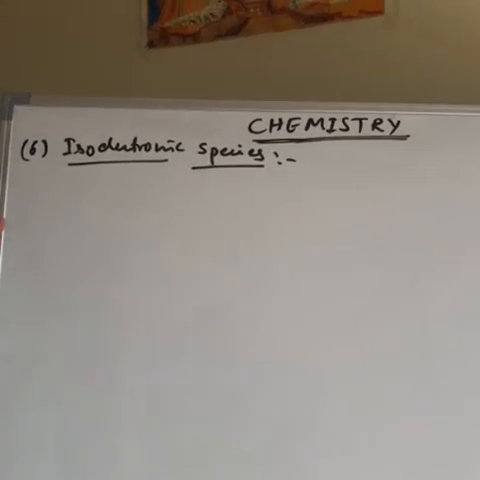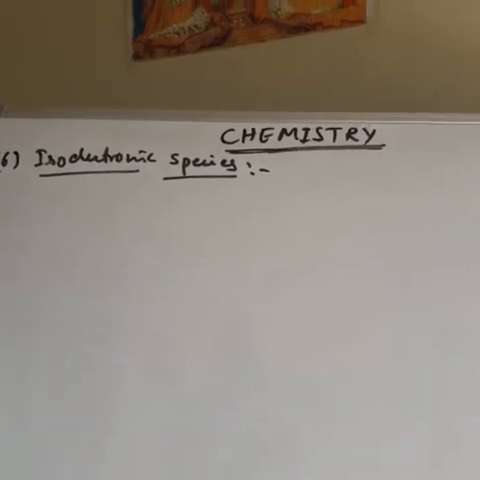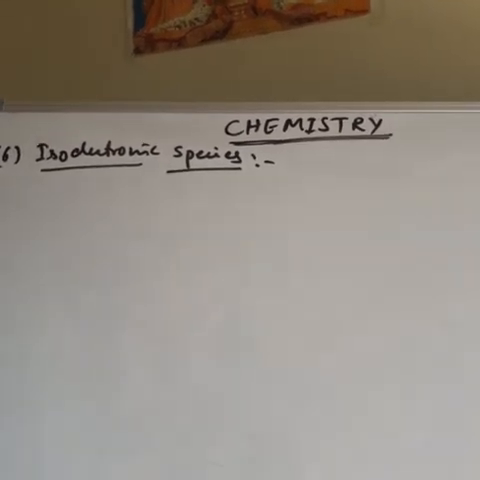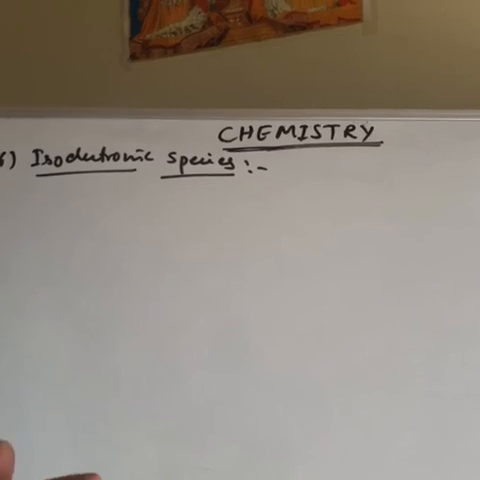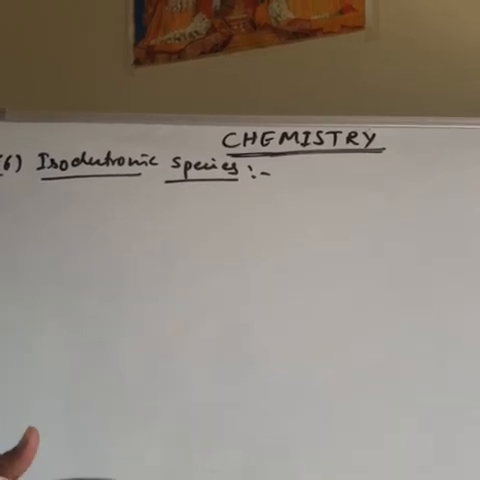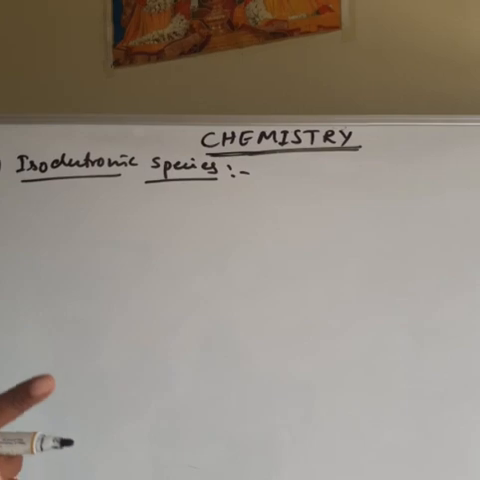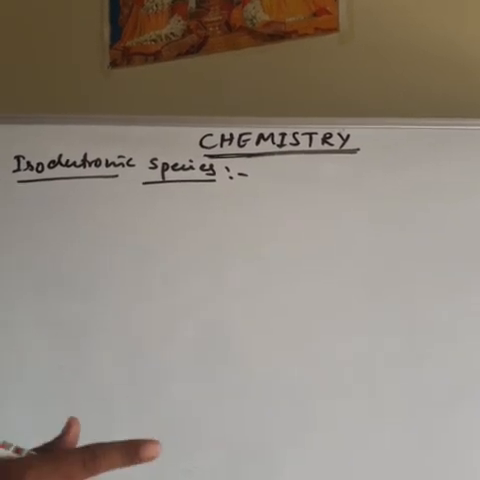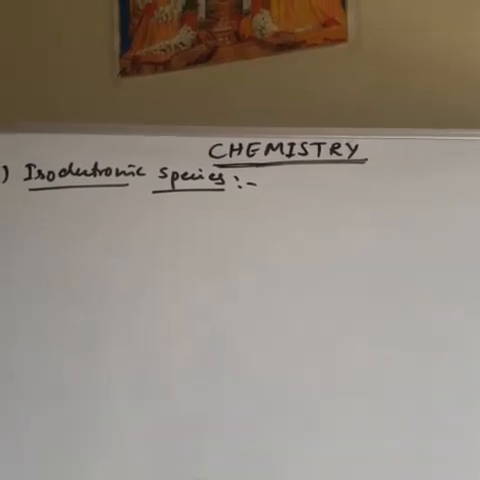Then the last one is isoelectronic species. Then what is isoelectronic species? Molecules, atoms or ions that contain the same number of electrons. This type of species is called isoelectronic species.